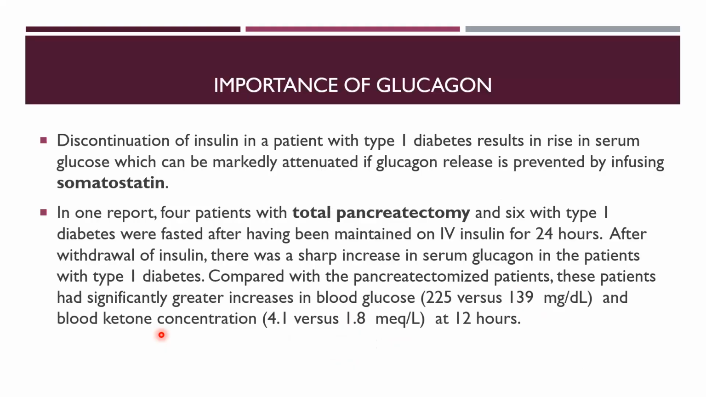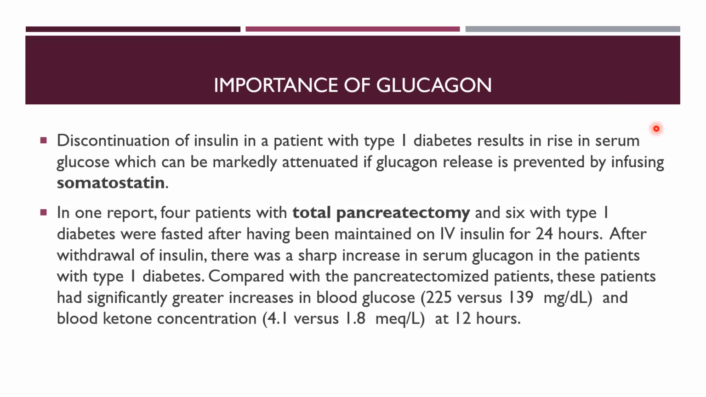Now coming to the importance of glucagon. Discontinuation of insulin in a patient with type 1 diabetes results in a rise in serum glucose, which can be markedly attenuated if glucagon release is prevented by infusing somatostatin. Let me go through the next point, then I will explain.